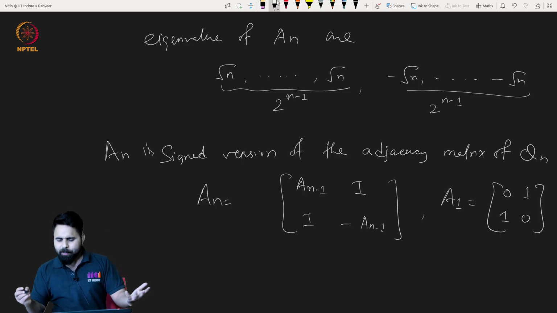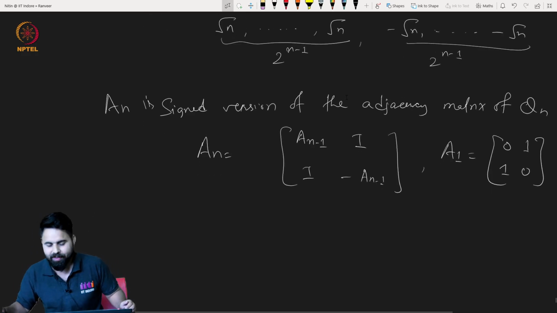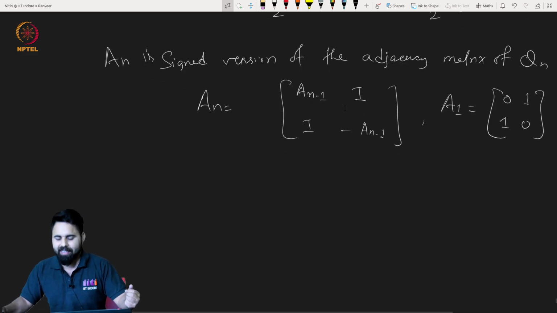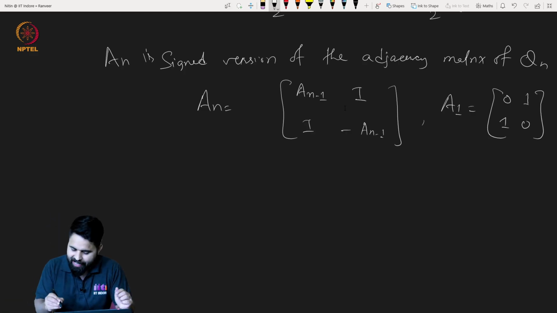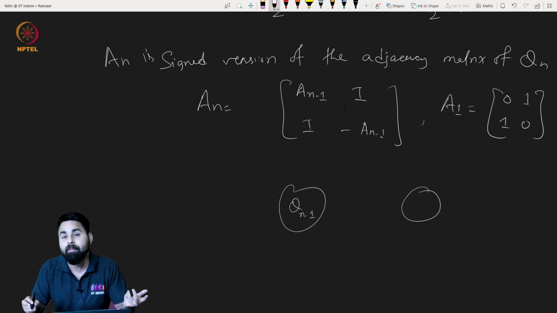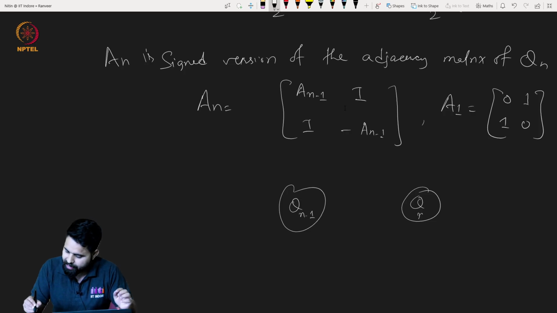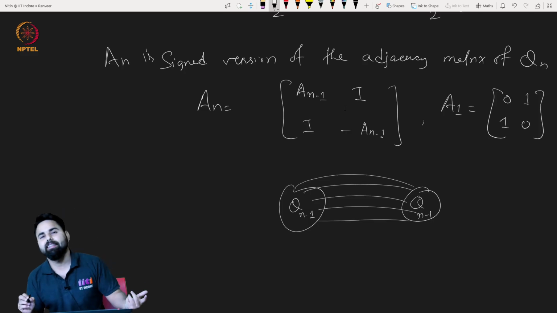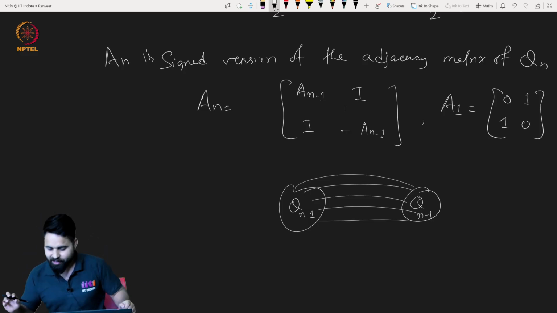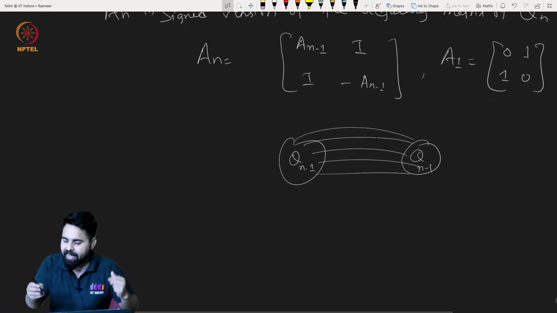Now if you write the structure of the adjacency matrix of any Q_n, remember in the last lecture we have seen that a hypercube can be seen as two hypercubes of size n minus 1, basically the number of vertices here will be 2 to the n minus 1, and then corresponding vertices are connected by basically matchings.